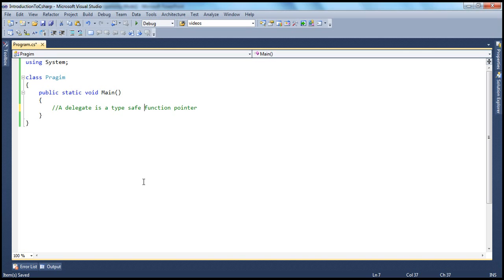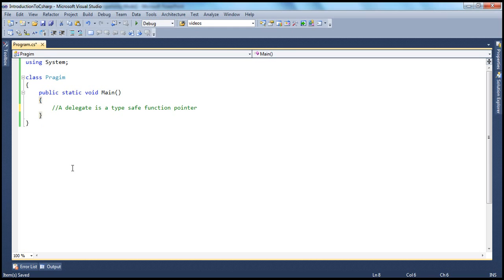Once we are very comfortable with the syntax of creating a delegate, making it point to a function, and invoking the delegate, and we get all the basics strong, then we will see how to apply this delegate to a real-time project and solve some real business problems.